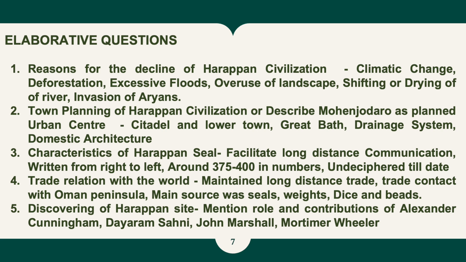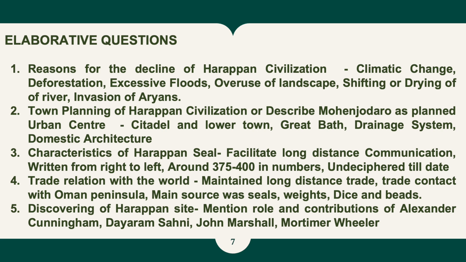Second question is town planning of Harappan civilization, or the question may come as like describe Mohenjo-daro as a planned urban center. In this you have to cover the points of citadel and lower town, great bath, drainage system, domestic architecture. Basically you have to give description about all these points.